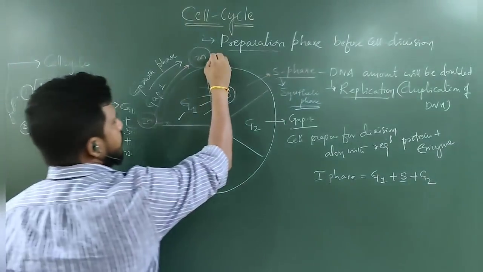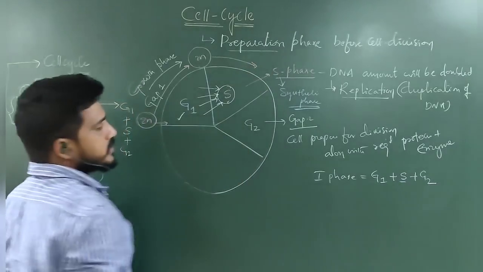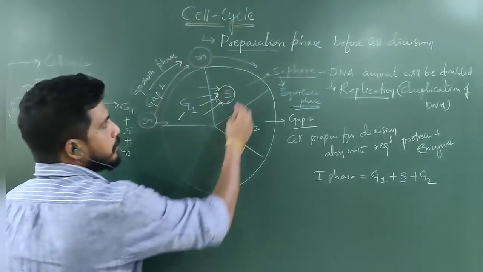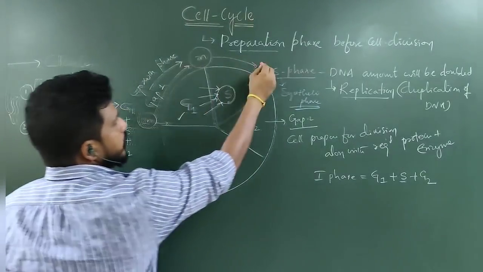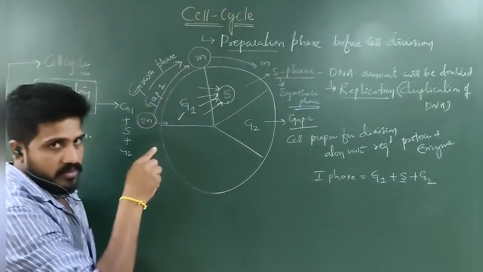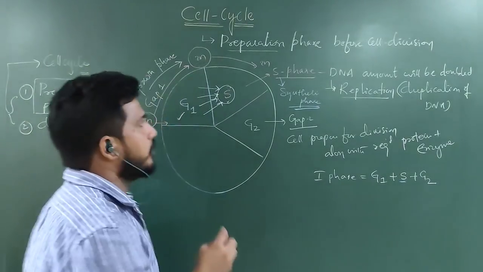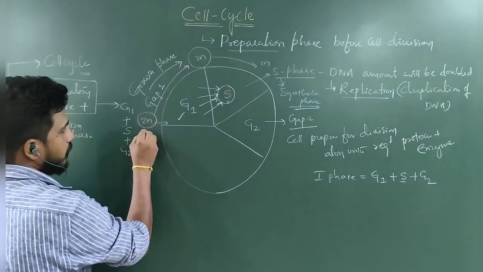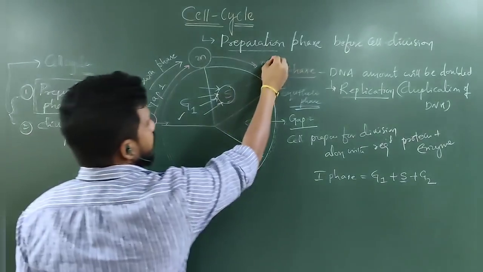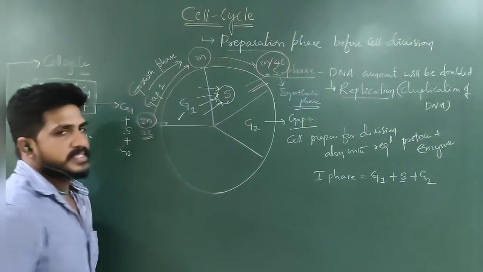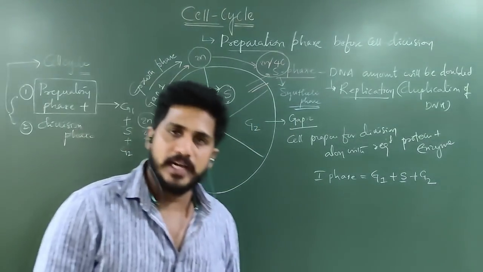Once G1 is completed, it enters synthesis. In that, the chromosome number is not doubled, the amount of DNA will be doubled. It remains 2n, that is the chromosome number. If here the amount of DNA is 2C, here it will be 4C. This is the result of synthesis. No need to confuse, I will tell you.